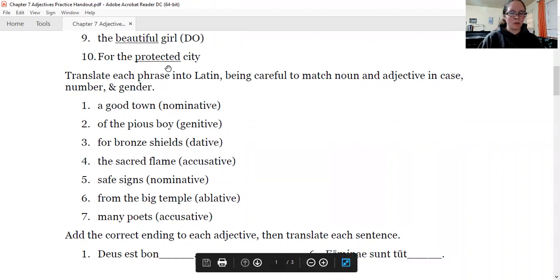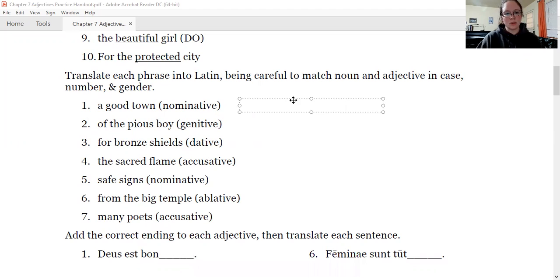A good town in the nominative case. So Latin prefers to put the adjective afterwards. So let's just start with the word town. What's the word town in the nominative case? Remember, nominative is just your basic ending. So you're left with oppidum. Now, once we are actually working with both words, it becomes a little bit easier, because remember we talked about in class that so far the words you've learned, if they agree in gender, number, and case, the endings are going to match except for the neuter nouns and humus, humi.